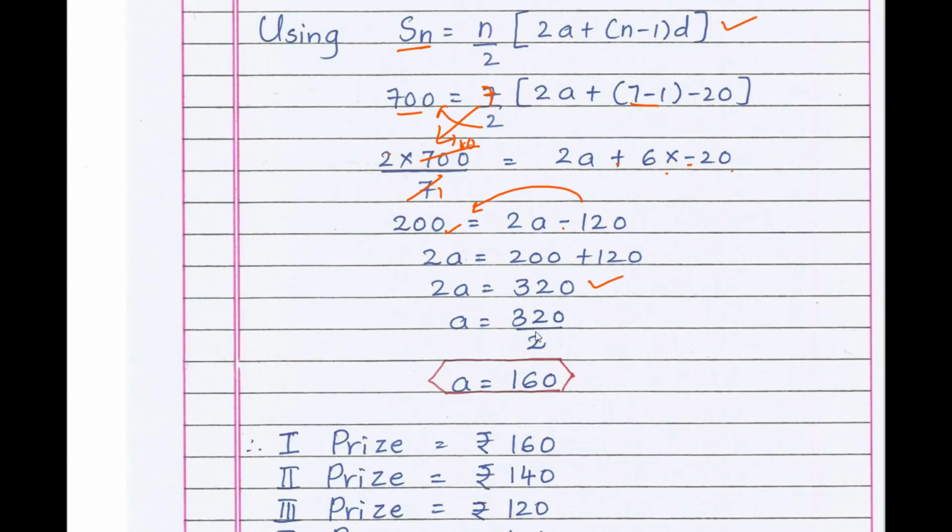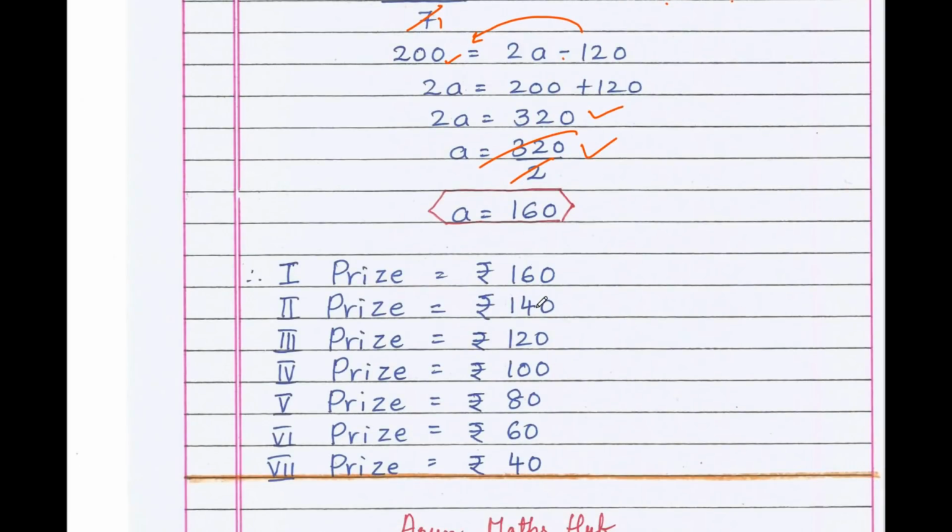2a equals 320, a equals 320 by 2. 2 times 160 is 320. Therefore the first term a equals 160. That means the prize amount for the first prize is 160.